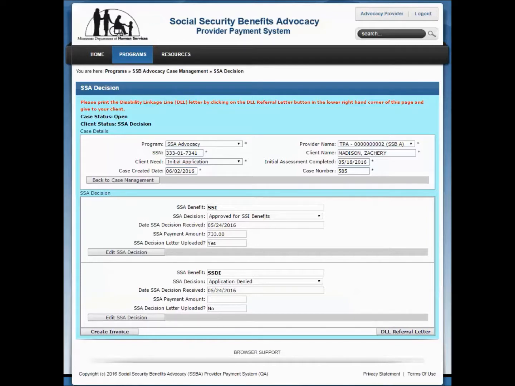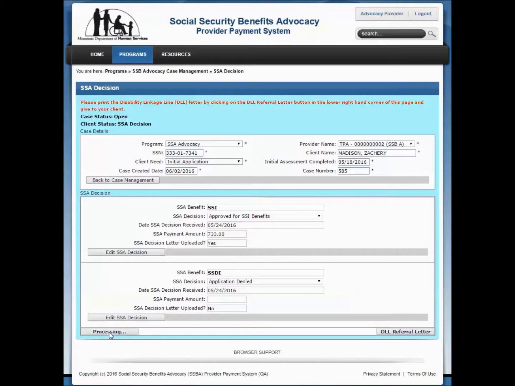It is the DHS benefits, like GA, GRH, MFIP, etc., that a client is receiving or has received that determines the invoice amount. If SSA denies your client's request for benefits, and after you update the SSA decision page, the system will not create an invoice. To submit an invoice, click the Create Invoice button at the bottom of the SSA decision page.